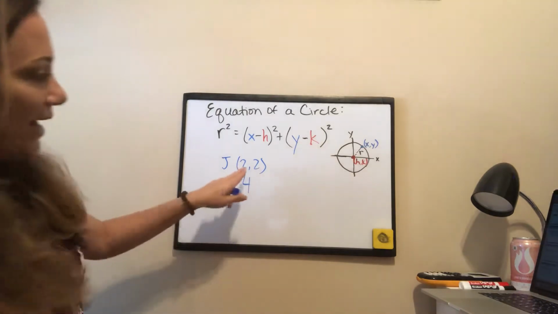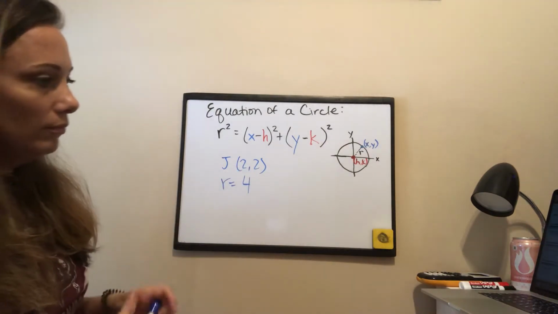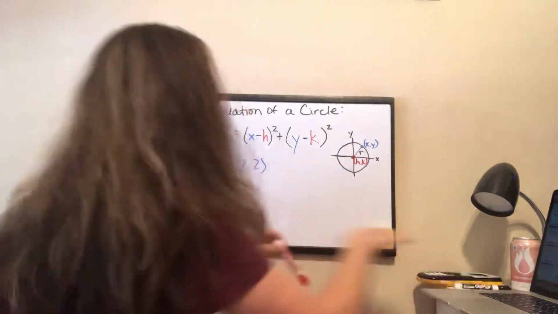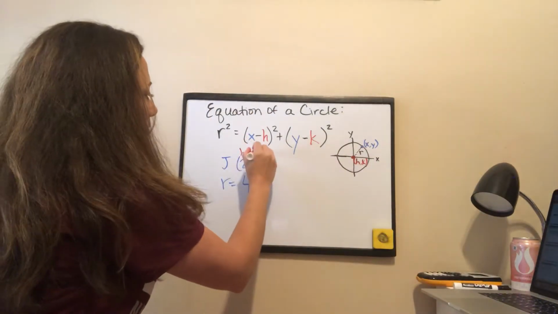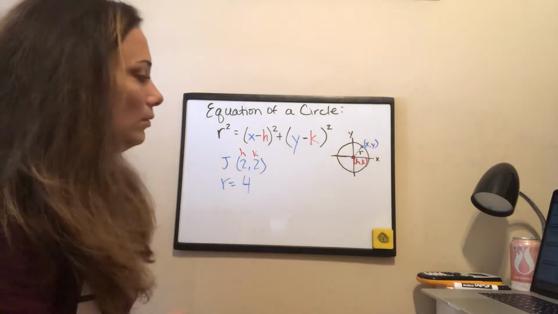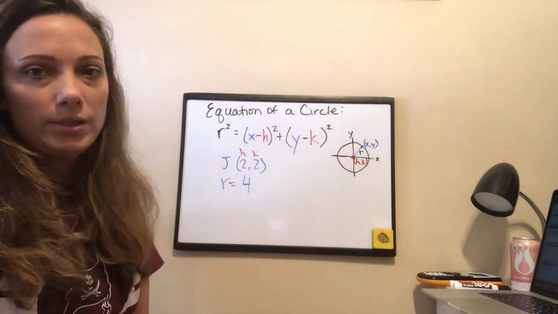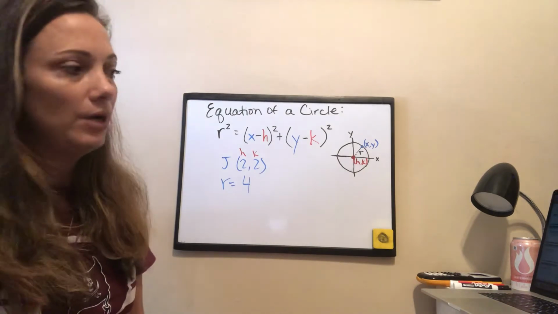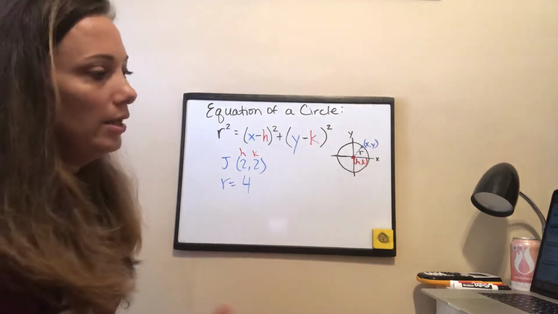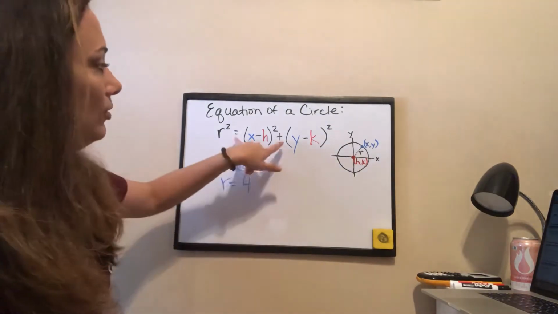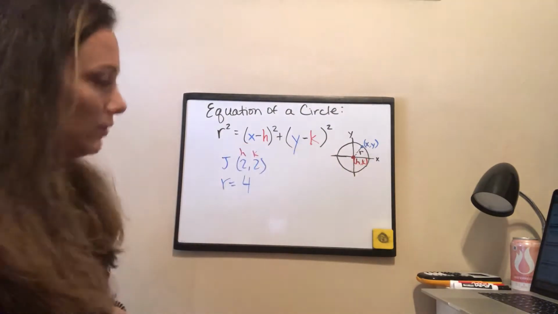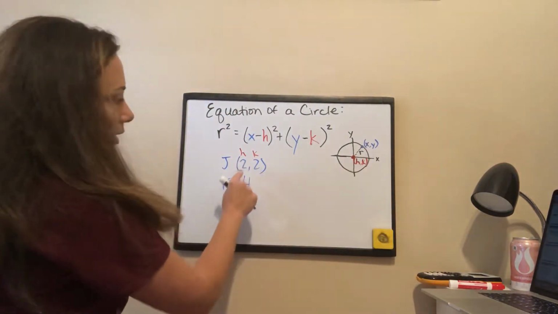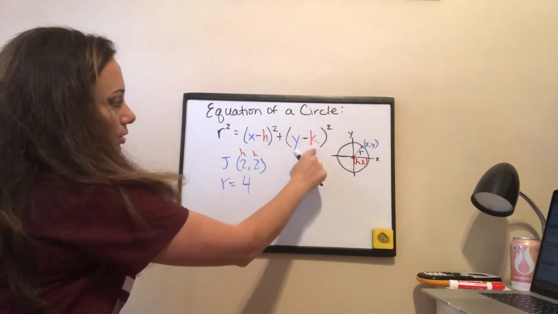So my (h, k), I'm going to use red. The center of my circle is (h, k), so I just wrote h, k above that point. My h is 2, my k is 2. My radius is 4, that's the given information. My job is to simply plug that into the equation of a circle and simplify, okay? So now I'm going to place my 2 here, this 2 here, this 4 here.